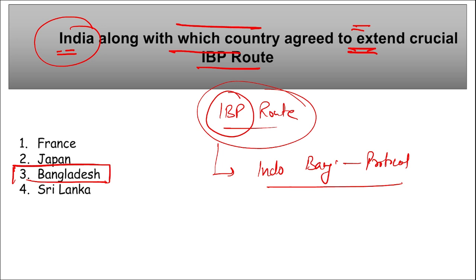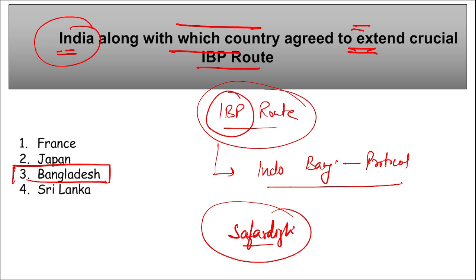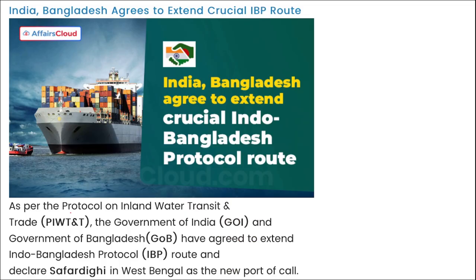And apart from this, remember, they have also declared Safardigi in West Bengal as the new port of call. Let me show you here. As per the protocol on inland water and transit trade, the Government of India and the Government of Bangladesh have agreed to extend the Indo-Bangladesh protocol route and they have declared Safardigi in West Bengal as the new port of call. Apart from this, three high-level talks between India and Bangladesh were held in Dhaka, Bangladesh.